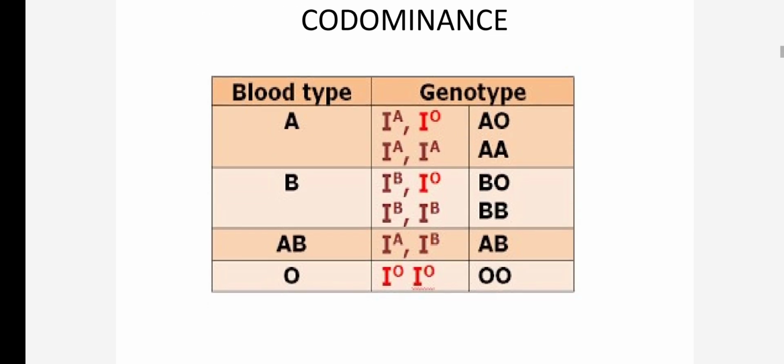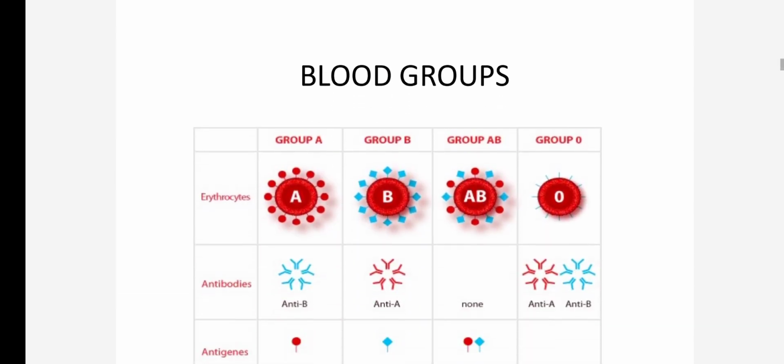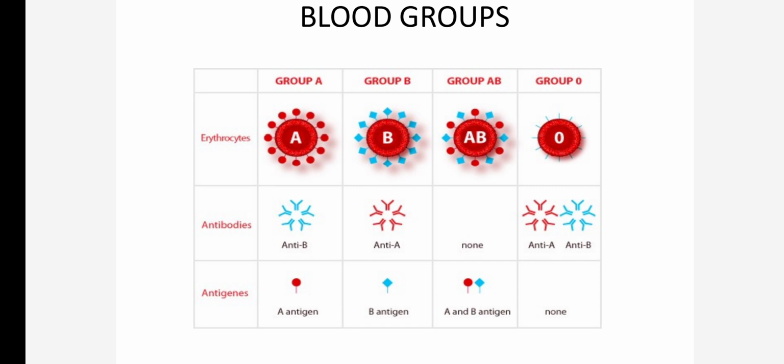This table also shows the same, the different genotypes for blood group A, B, AB and O. It can be AO and AA for blood group A, BO and BB for blood group B, AB for blood group AB and OO for O. So for blood groups A and B we have two genotypes, and for AB and O we have one genotype. Depending upon this, the blood group is decided.